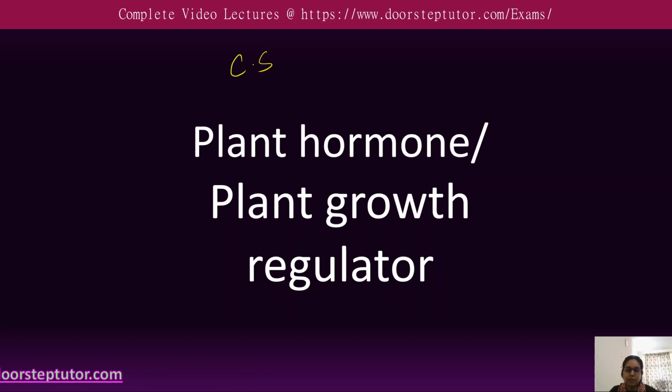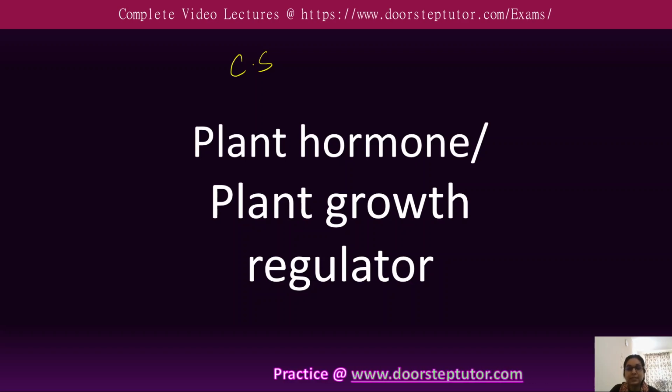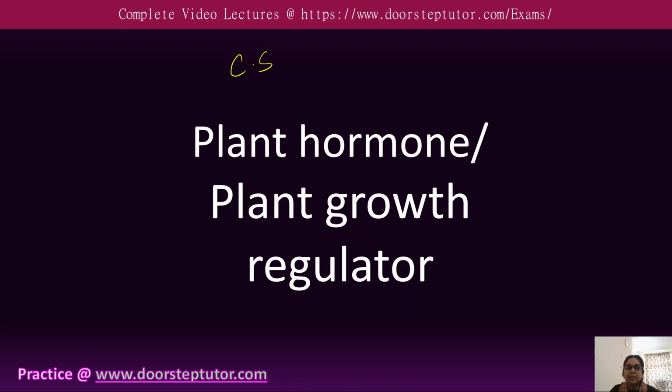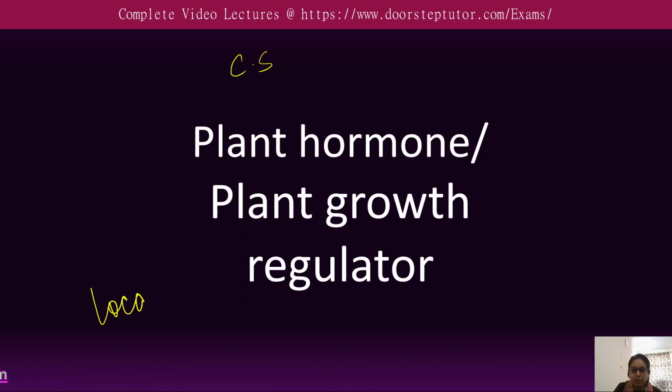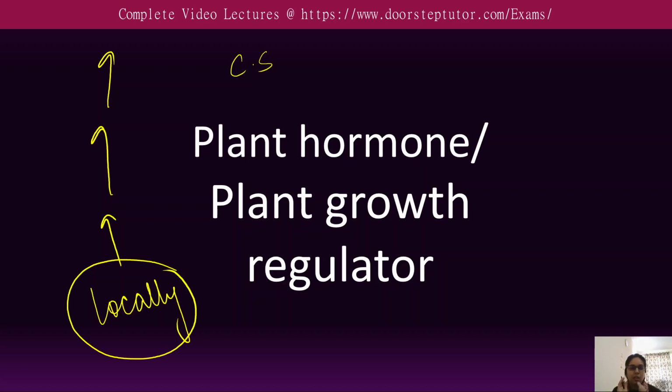But plant biologists argue that the traditional hormone concept is limiting for plants due to the difference in physiology. Plants do not have a circulatory system for hormone transport, and some plant hormones can act only locally, meaning they cannot be transported from one place to another. They work only at a particular point.